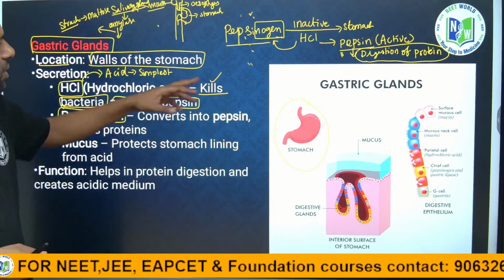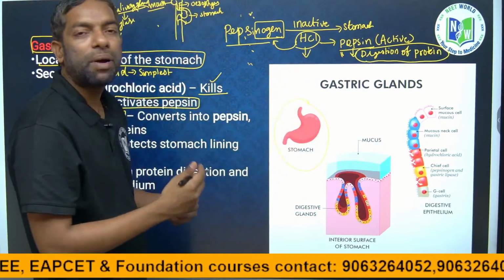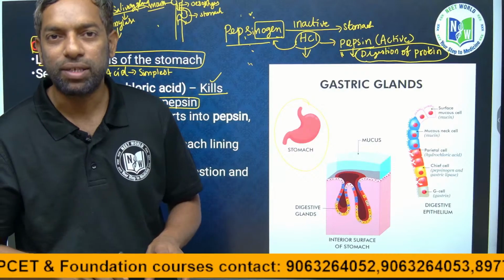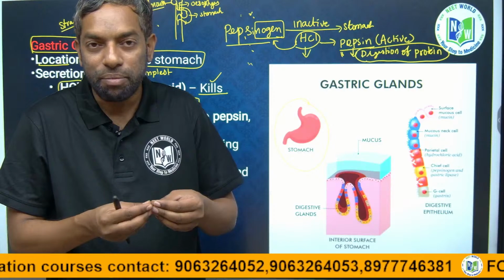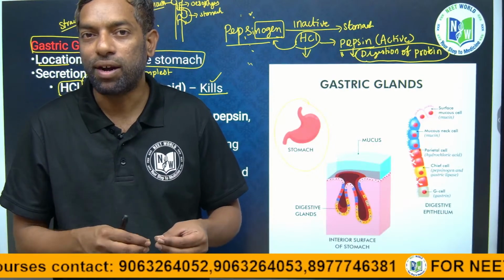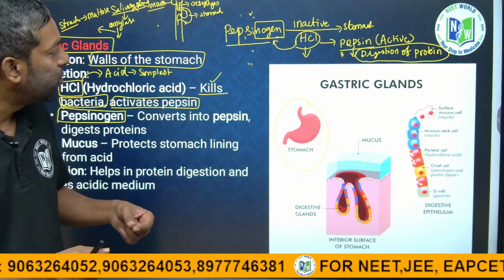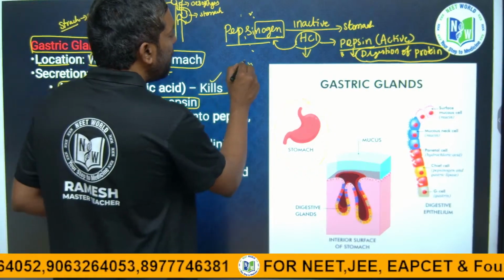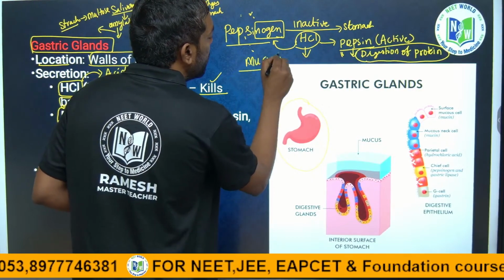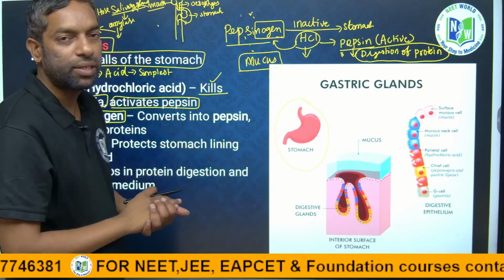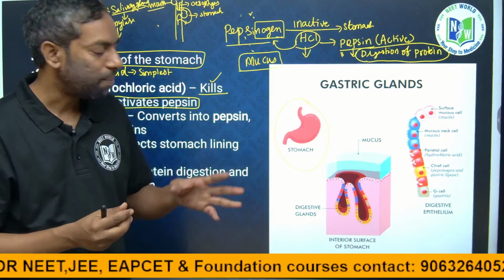Guys, HCl might also affect the stomach walls because it is an acid, a light acid that may also affect our stomach wall. In that condition, the stomach wall produces and releases mucus.